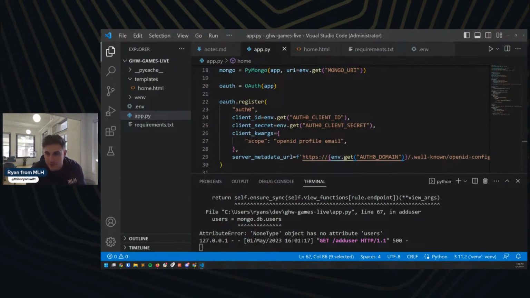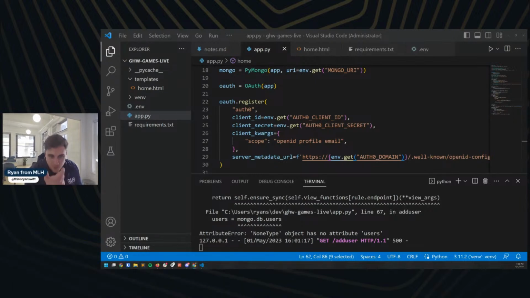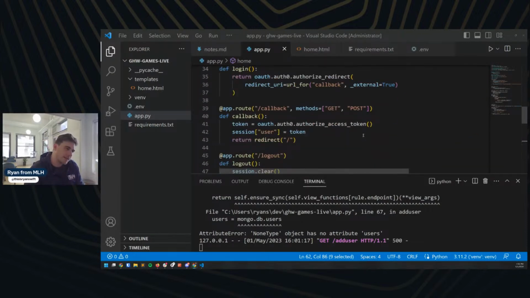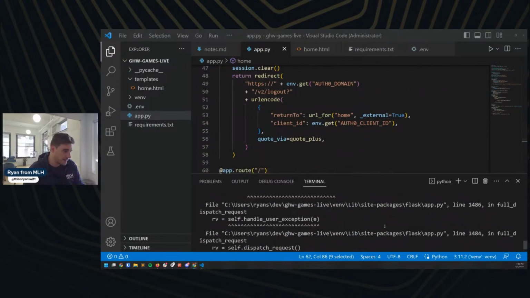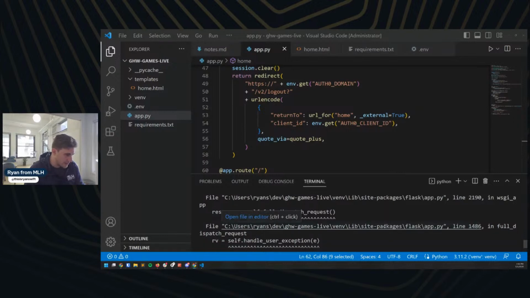And let me check chat before I'm going to come back to scores in a second. Scores and leaderboards are going to be later on here. I want to store the users because I know I'm going to be storing who the scores and things like that are for. So I want to make sure I have the user data. And the other thing I want to do here in particular is make sure that my connection to MongoDB is working. So I've got something that's not working here, and this is not something I ran into when I was doing my prep. So I want to see if I can figure out what my issue is.